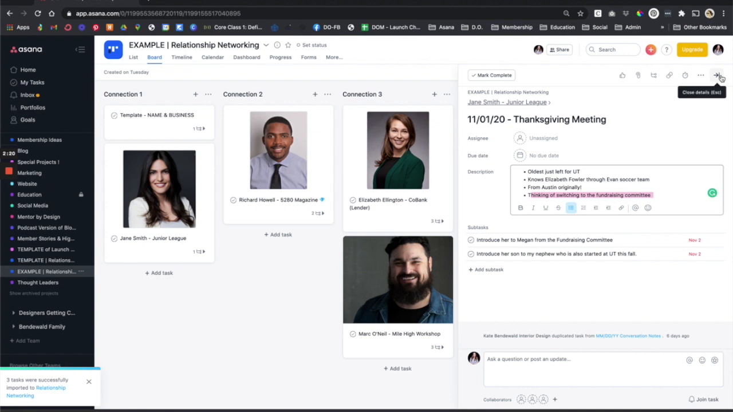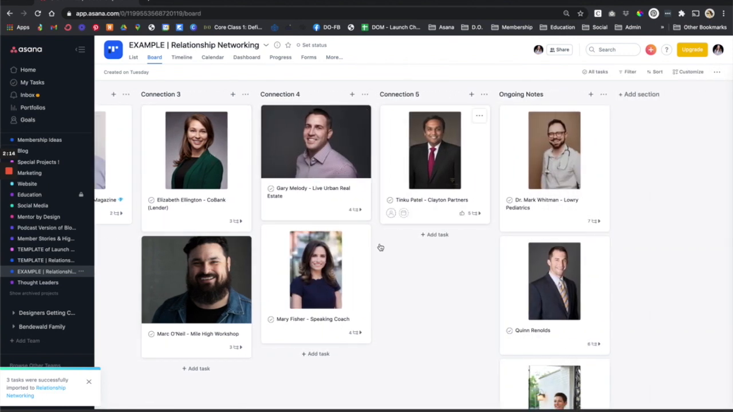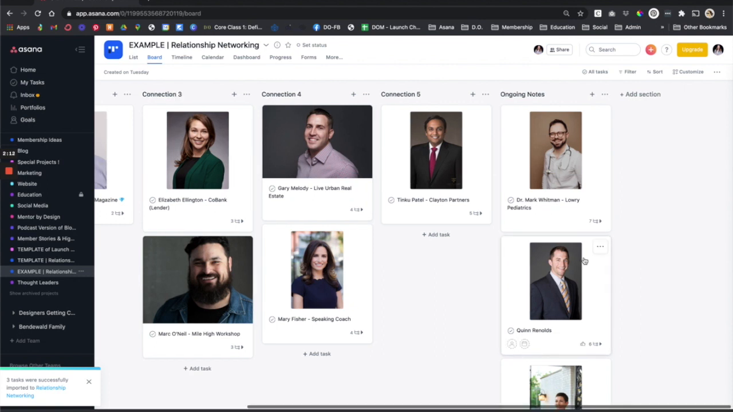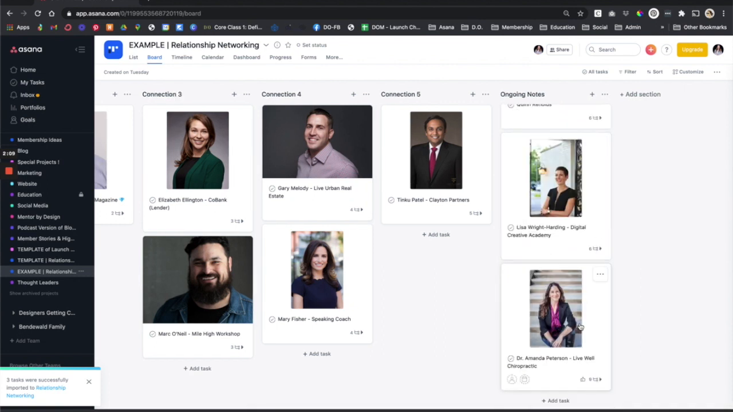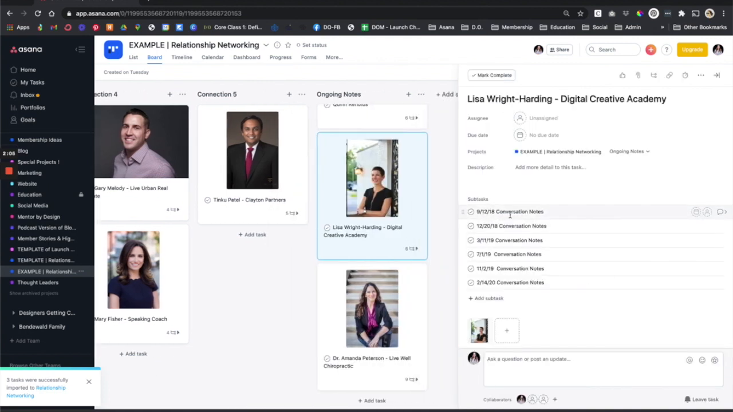So I'm going to collapse those details from that conversation, and you can see how these connections start to build over time. I'm going to show you an example here of how every time I have a conversation with her, I write down the date and then whatever conversation points we had from that. So this will continue to build over time.